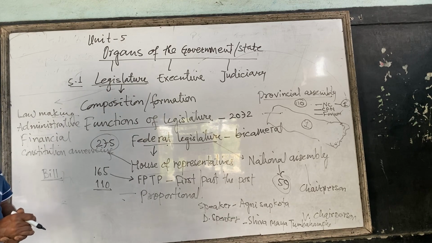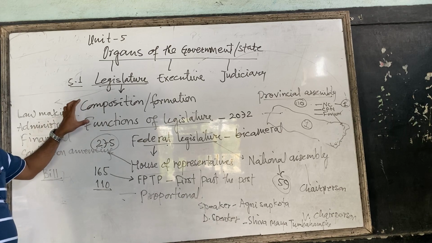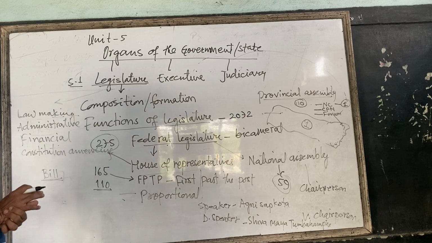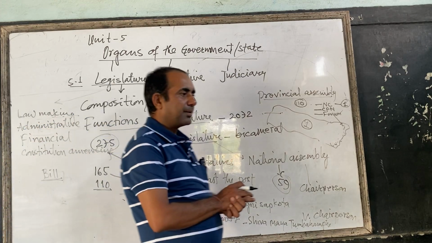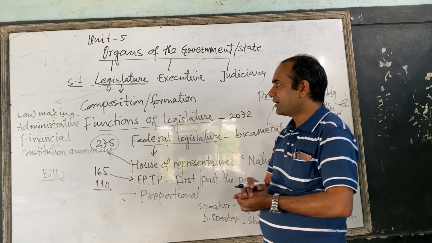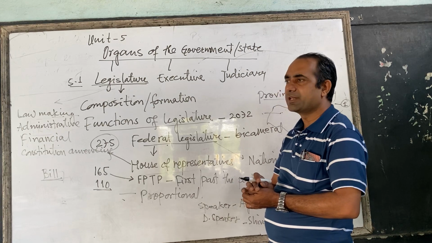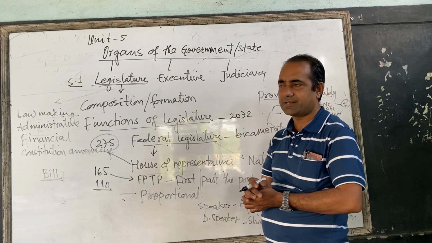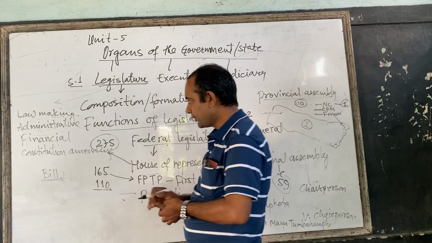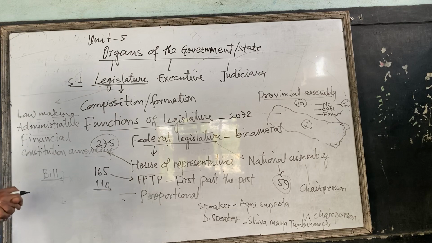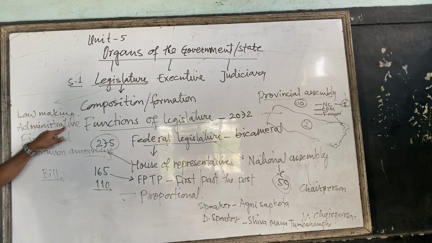There is the no confidence motion. A no confidence motion can be passed by the members of the House of Representatives, because no confidence motion means the members of parliament put their signatures and bring a proposal against the Prime Minister that this Prime Minister does not have the confidence. So we do not have confidence in this Prime Minister. In this way, the Prime Minister is relieved, and after that the Council of Ministers is totally dissolved. In this way, the administrative function is there.